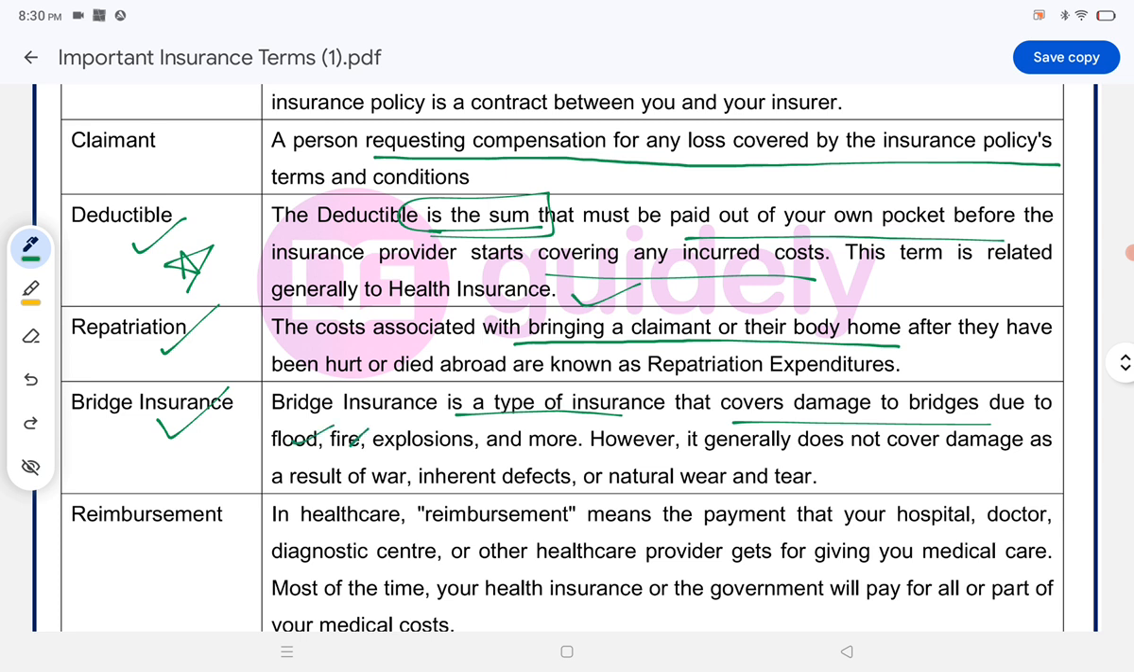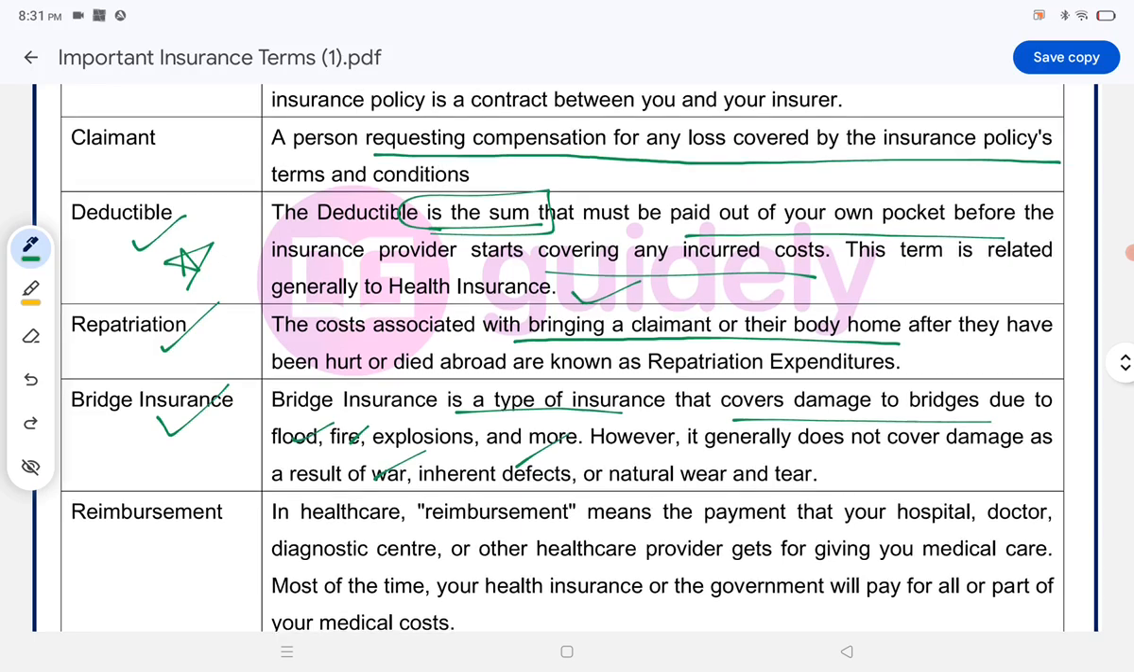Bridge insurance is a type of insurance that covers damage to the bridges due to fire, flood, explosions, and more. However, it generally does not cover any damage as a result of war, inherent defects, or natural wear and tear. All these won't be covered by bridge insurance. Only if it is damaged by flood, fire, explosions, it can be covered by bridge insurance.